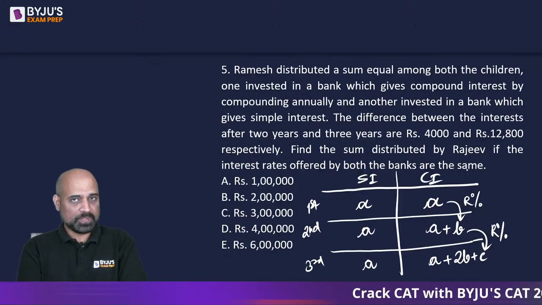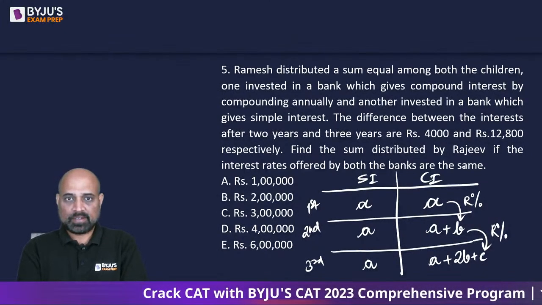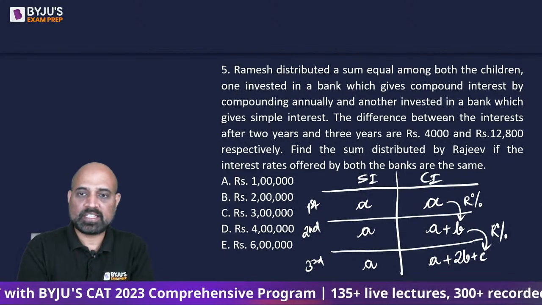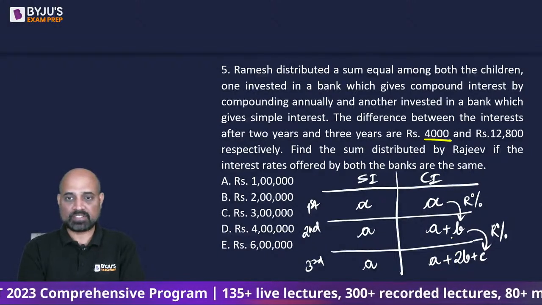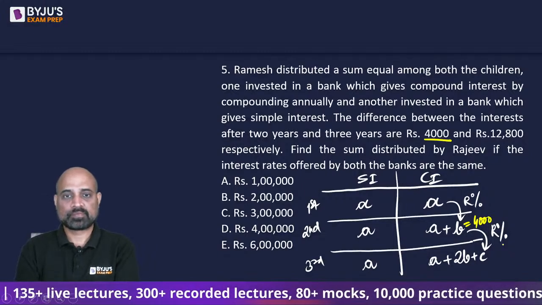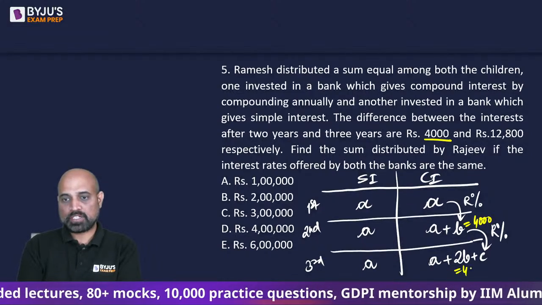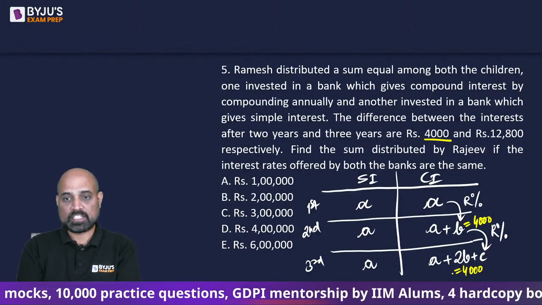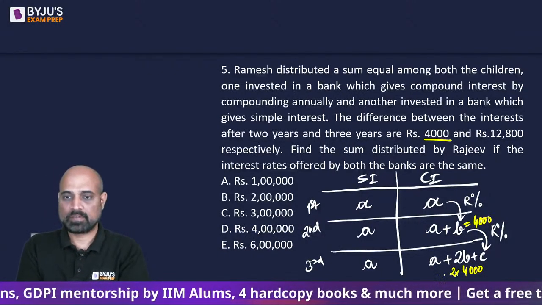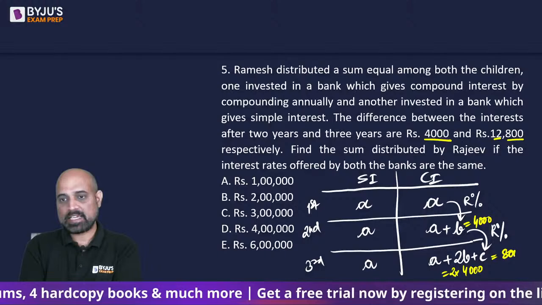तो अगर आप ध्यान दोगे इधर कि 2 years के बाद में 4,000 is the difference between the interest. So B is our 4,000. Right? Okay. So B is 4,000, तो ये 4,000 हो जाएगा. As in this will become 2 times 4,000. That is 8,000. है ना? So 12,000 to ho gaya. What about this 800? That means C is 800.